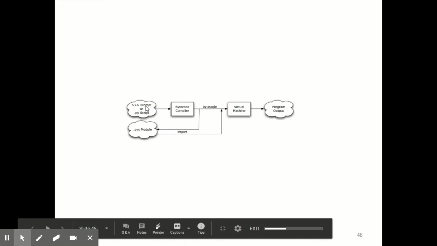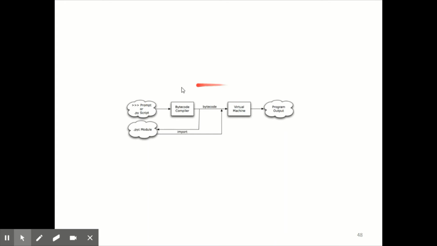When I press enter, directly we saw the output, right? These are the internal steps. Many steps are done, but the programmer will not see those steps. It's all hidden from the programmer. No need to worry about that.